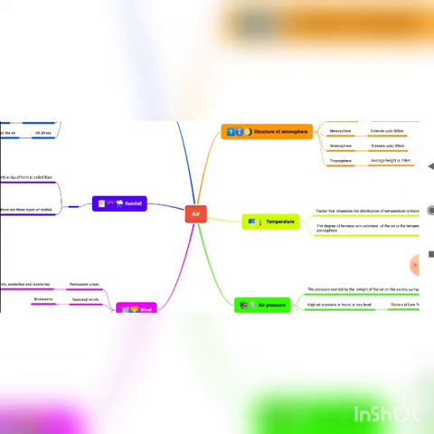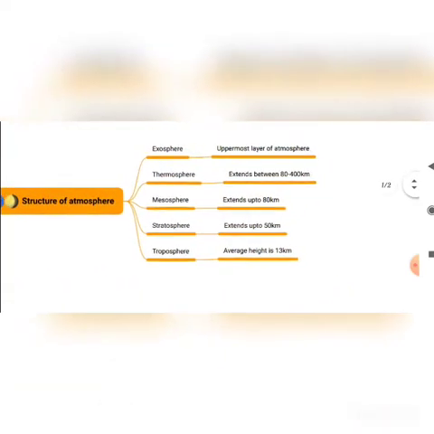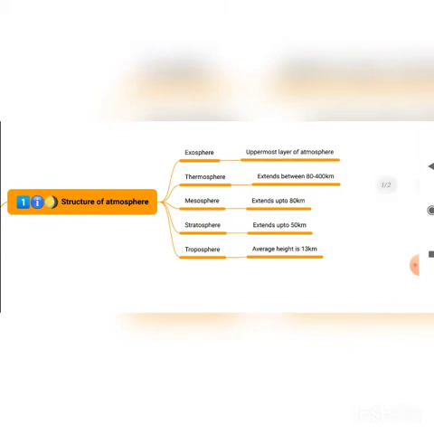Next we are going to see the structure of the atmosphere. We'll speak from top to bottom. Exosphere is the topmost, that is the uppermost, layer of the atmosphere. It has very thin air. Light gases like helium and hydrogen float off into space from here. So survival is not possible here.